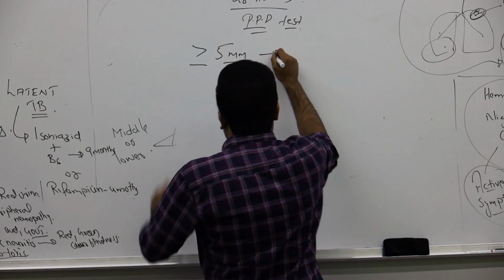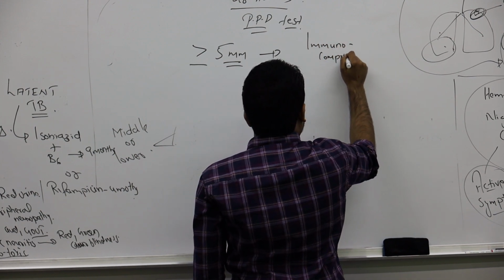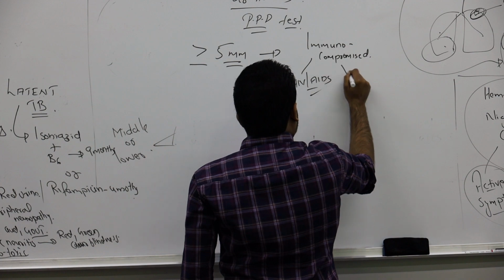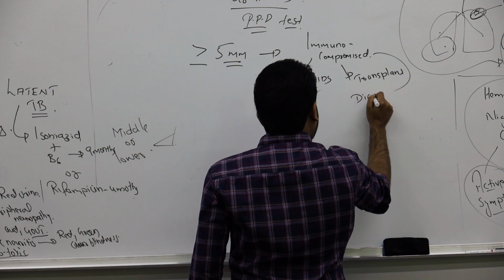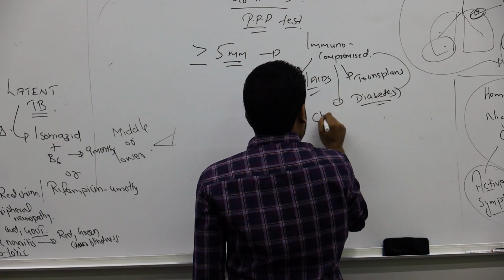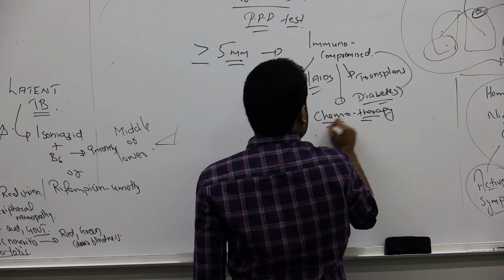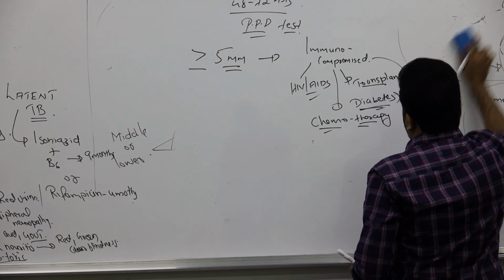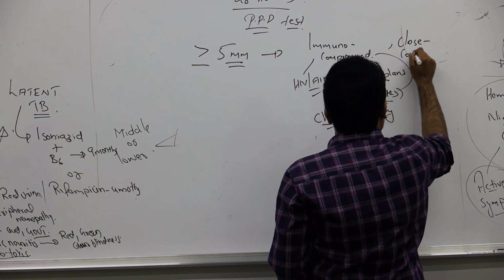If the patient is not a big size, it's already immunocompromised. If I say immunocompromised, many things must come to your mind, like the patient was an HIV or AIDS patient, had a transplant, or is diabetic, severely immunocompromised maybe. In diabetes, severe diabetes I am talking about, not controlled by insulin, or undergoing chemotherapy. So these are the main things that will be 5 mm, or the patient who is having close contact with a TB patient, for sure that will be more than enough.